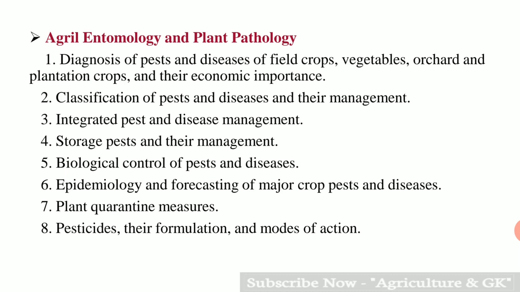Fifth is biological control of pests and diseases. Sixth is epidemiology and forecasting of major crop pests and diseases. Seventh is plant quarantine measures. Eighth is pesticides, their formulation and modes of action.